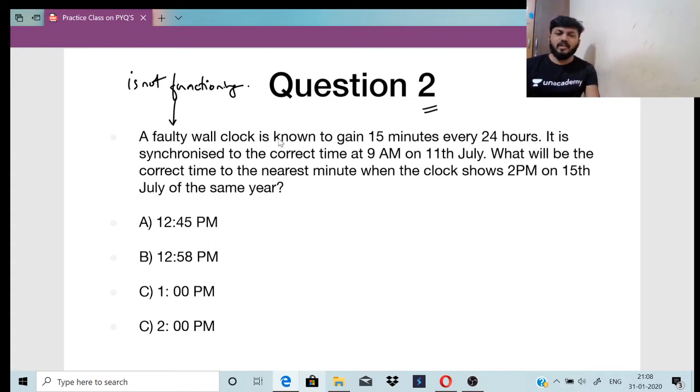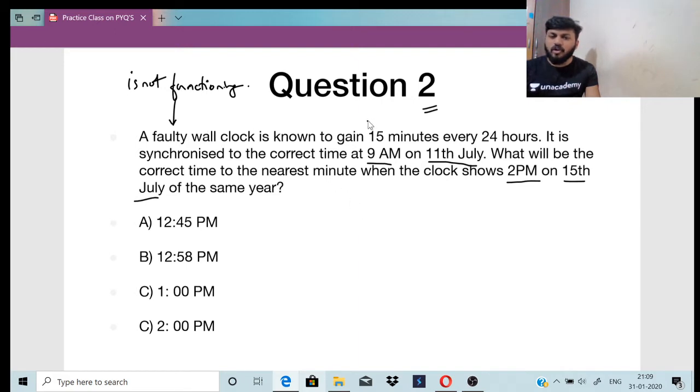A faulty wall clock is known to gain 15 minutes every 24 hours. It is synchronized to the correct time at 9 a.m. on 11th July. What will be the correct time to the nearest minute when the clock shows 2 p.m. on 15th July of the same year, right?